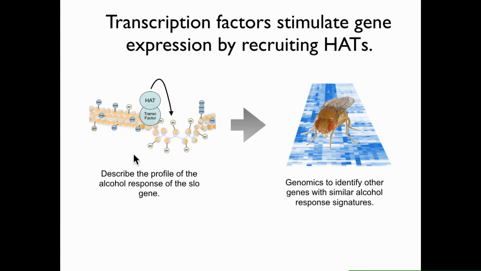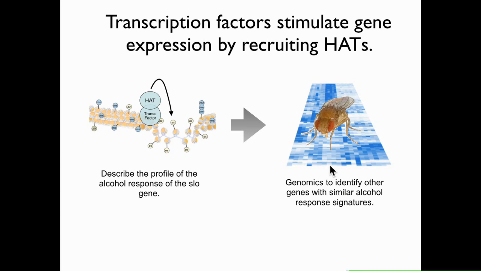And in doing this, we've been able to map where transcription factors are acting, and this helped us show that CREB transcription factor is directly involved in inducing slow after sedation, and we've also mapped a DNA element that has a heat shock factor in. This worked very well for the slow promoter region, so then we turned our attention to the whole genome.